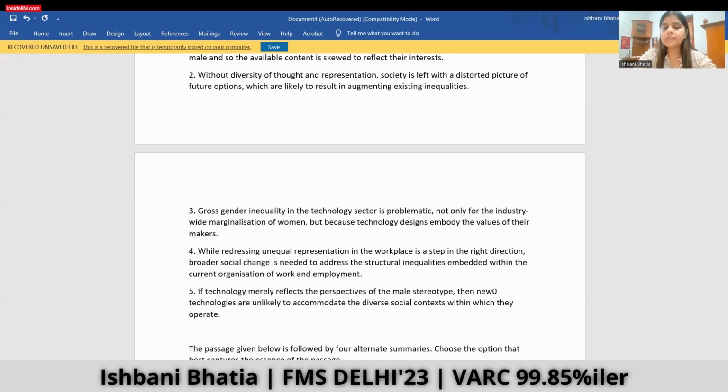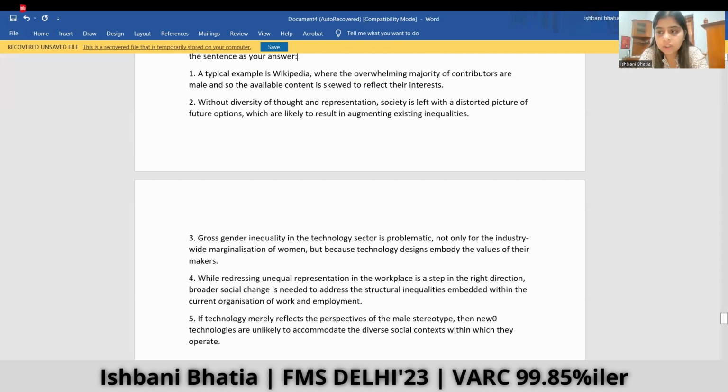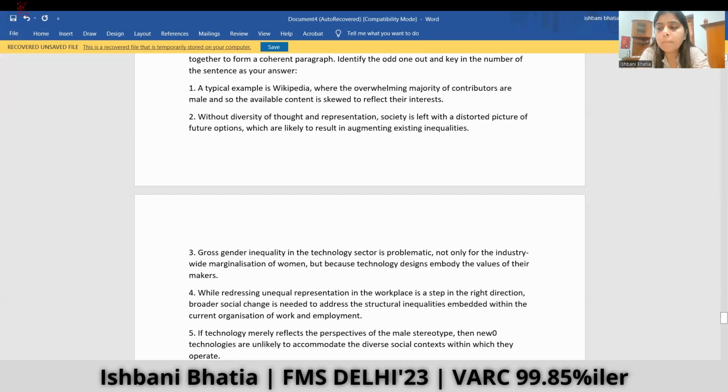So after reading it once, I figure out that something is being talked about technology, and how a greater number of men in technology is not good, because it will reflect their viewpoints, their stereotypes, and female representation would be less, their ideas would be less, and the kind of diversity that we need in ideas would be lacking. So that is the central idea. So let's see which of the following doesn't go with the central idea.